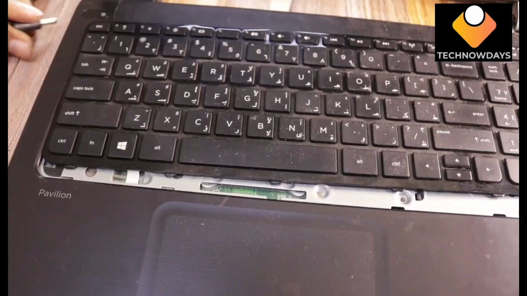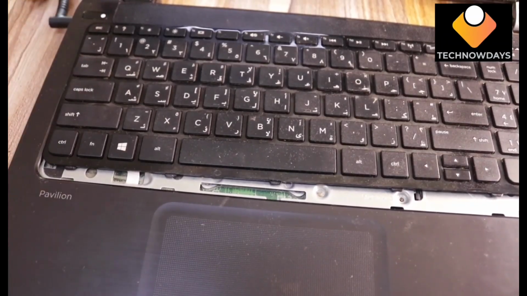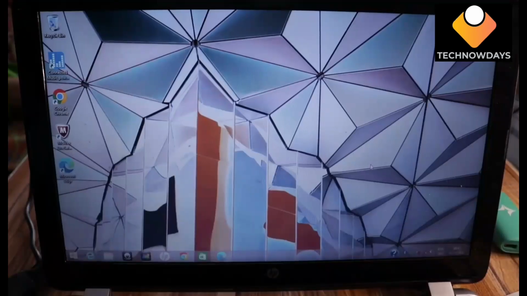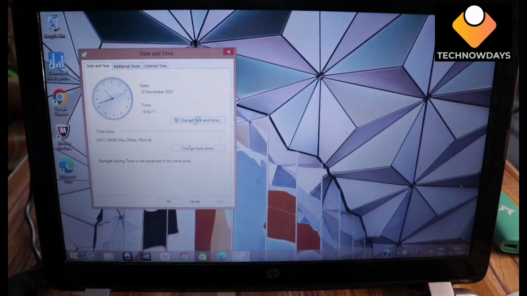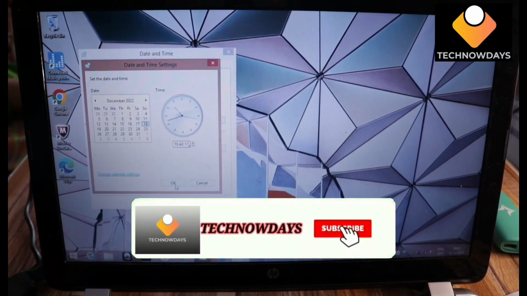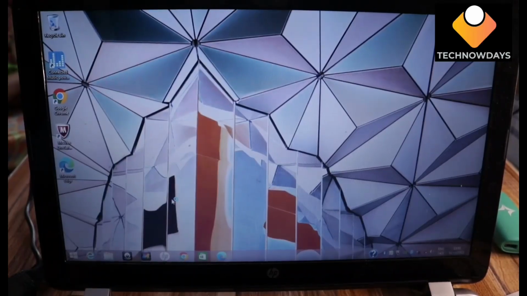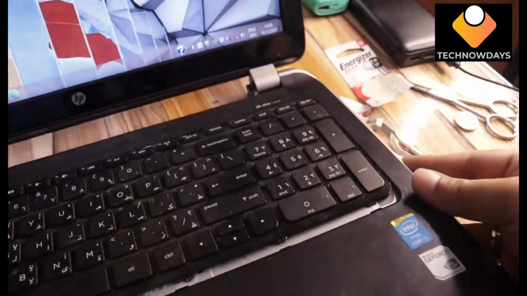Connect the power cord, then power it on. Check the date and time and set the time. After setting the date and time, restart again, then it will be fixed. And put the CD drive in the CD compartment.